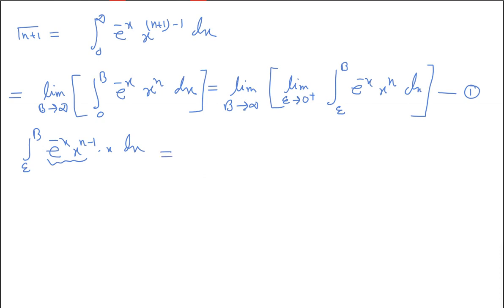So it will be the integration from epsilon to b of e to the power minus x, x to the power n minus 1 dx.